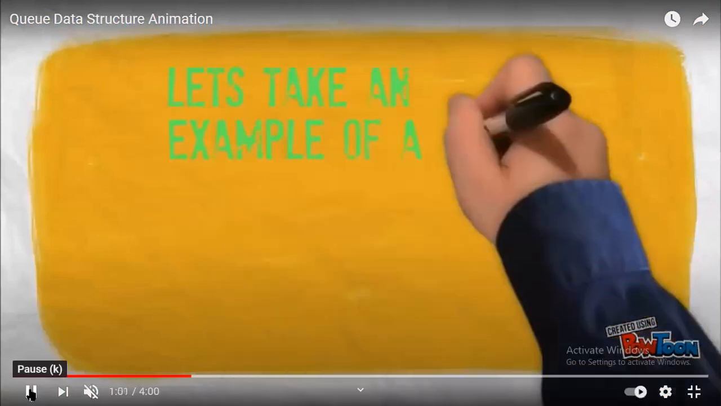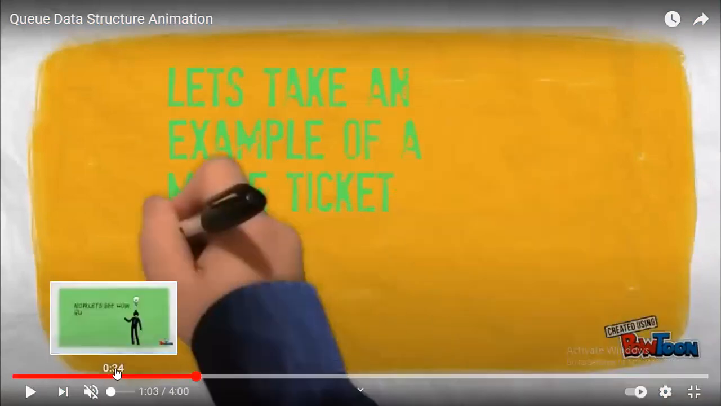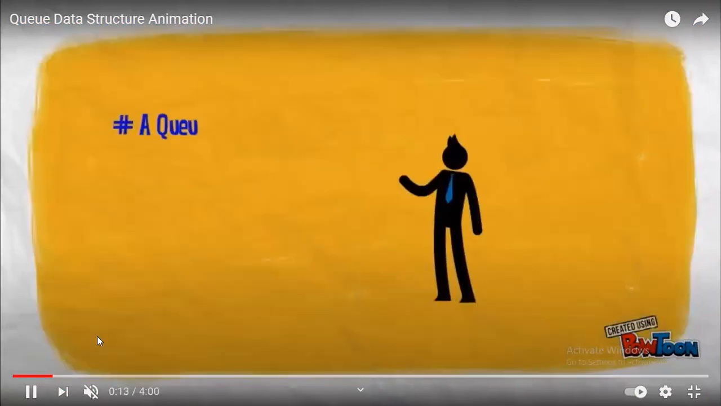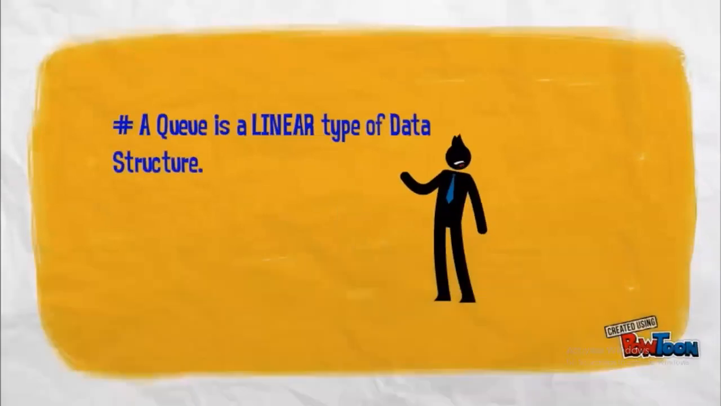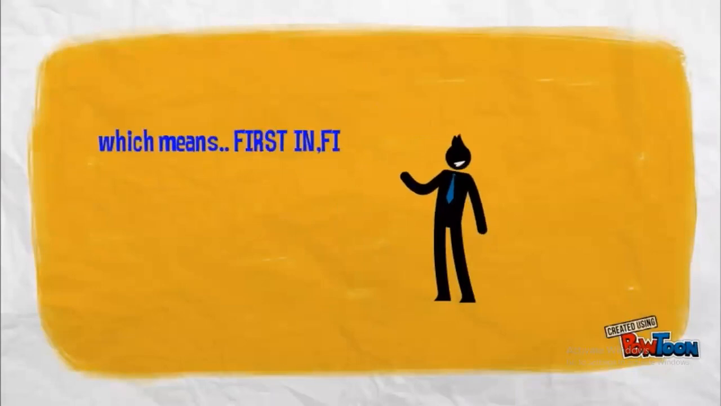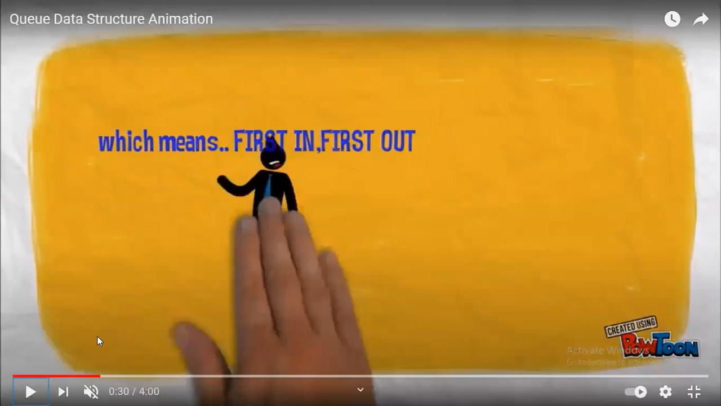Let us take an example of a movie ticket. For those who have joined just now, once again, a queue follows the concept of first in, first out. It is a linear data structure. Linear means the arrangement of the elements is linear, not mixed up. The person who entered first will go first. It is not like a stack. In a stack, it is last in, first out: the last person goes out first, and the first person goes out last. Got it?